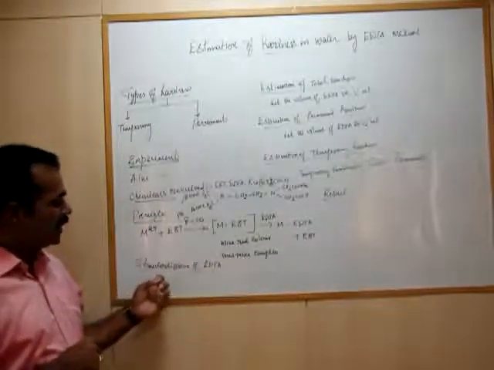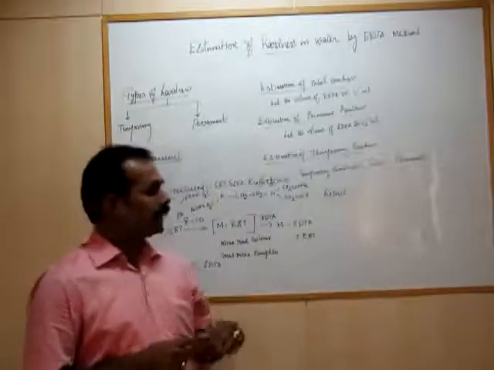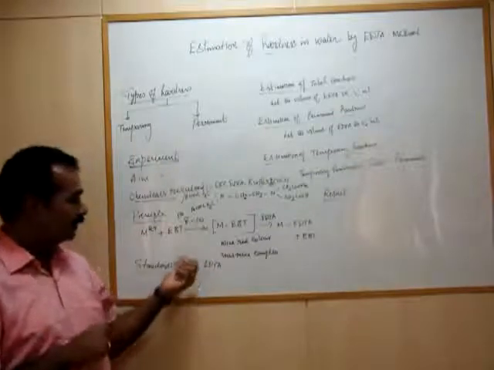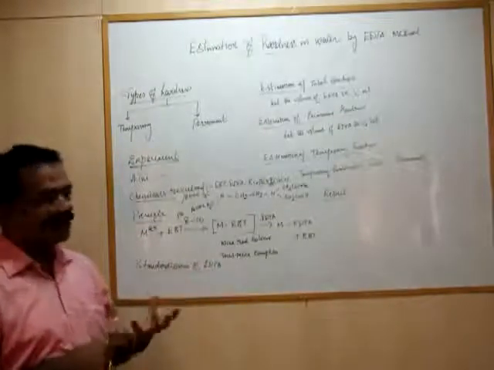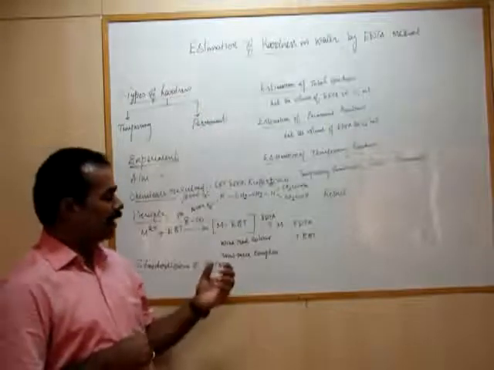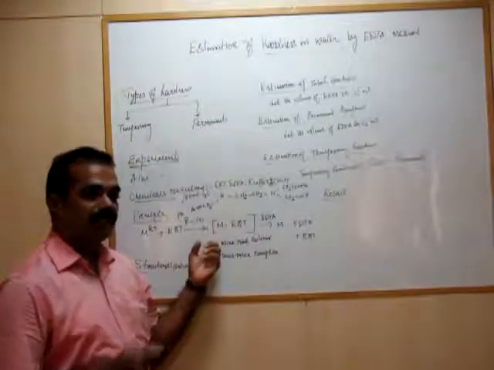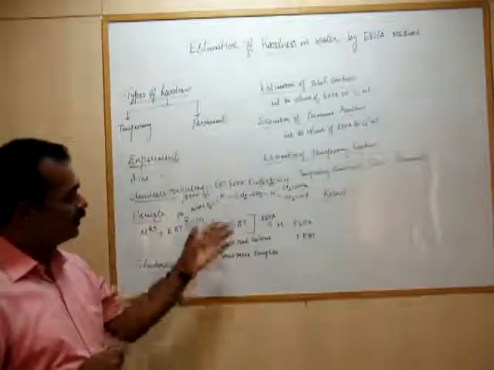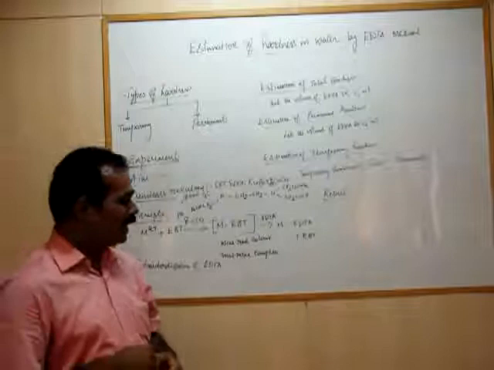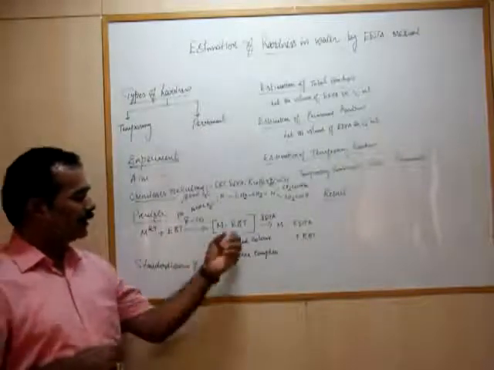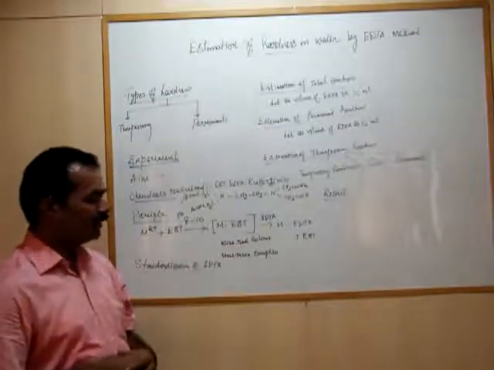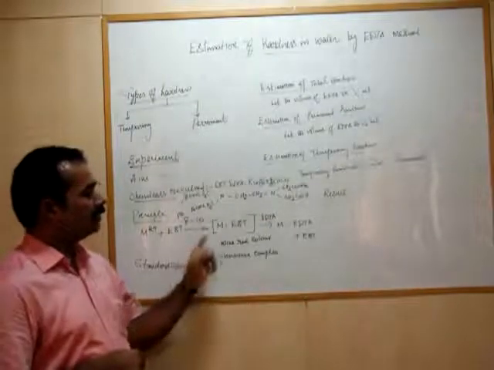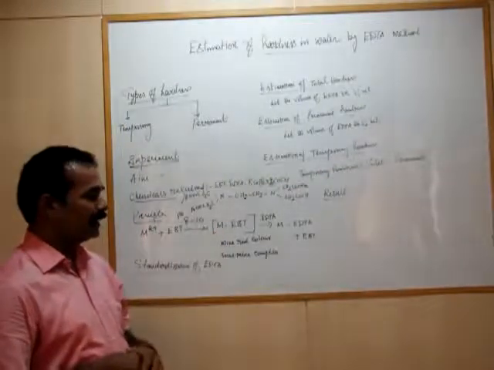First procedure is standardization of EDTA. In this case, 20 ml of standard hard water, which we have prepared, calcium carbonate in water, is taken in a clean conical flask. After that, we add a buffer solution to maintain the pH between 8 and 10. Then followed by the addition of 3 or 4 drops of Eriochrome Black T indicator. Now the solution turns to wine red color, which is an unstable complex due to the formation of metal ion and the indicator.